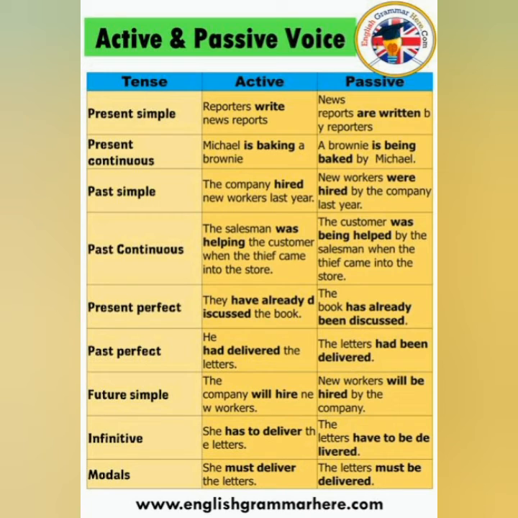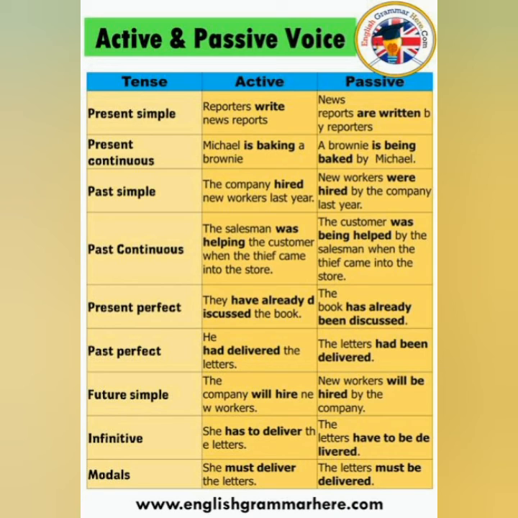Now here I'll read out the sentences. Try to make out the differences which take place from active to passive. Reporters write news reports. News reports are written by reporters. Michelle is baking a brownie. A brownie is being baked by Michelle. The company hired new workers last year. New workers were hired by the company last year. The salesman was helping the customer when the thief came into the store. The customer was being helped by the salesman when the thief came into the store.